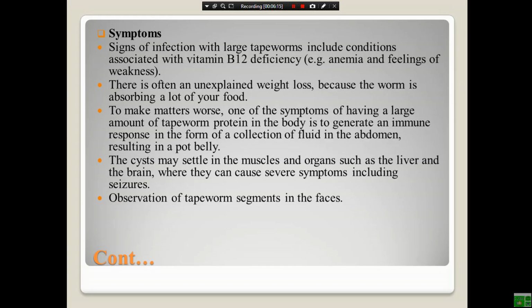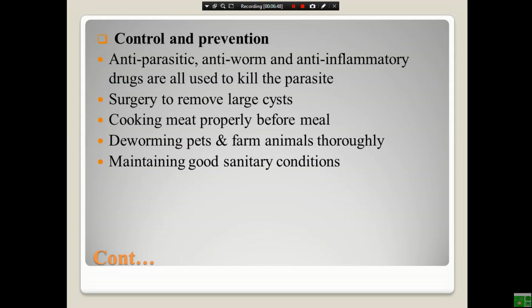To make matters worse, having a large amount of tapeworm protein in the body generates an immune response in the form of a collection of fluids in the abdomen, resulting in a bloated belly, which is another symptom. The cysts may settle in muscles and organs such as the liver and the brain, where they can cause severe symptoms including seizures. The observation of tapeworm segments in the feces is also one of the main symptoms.